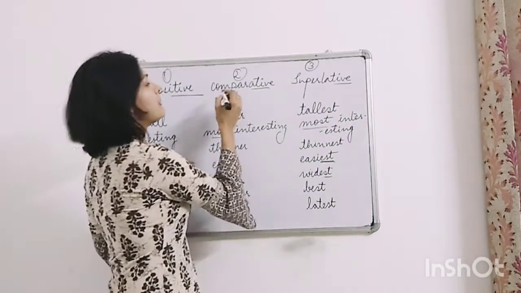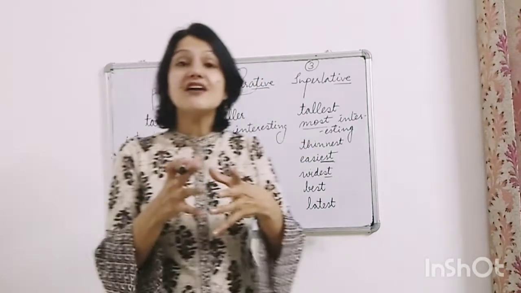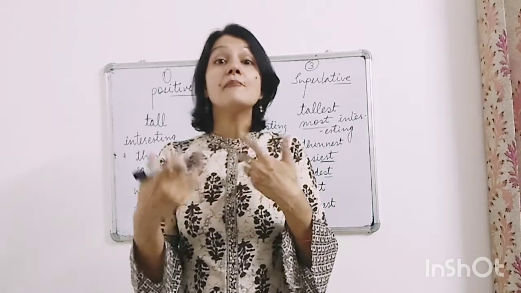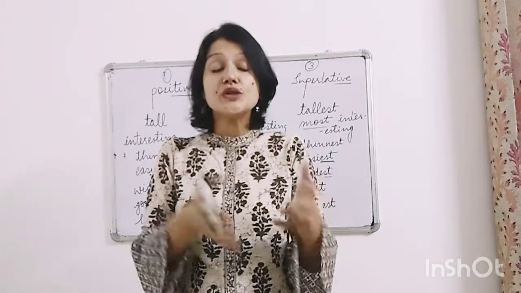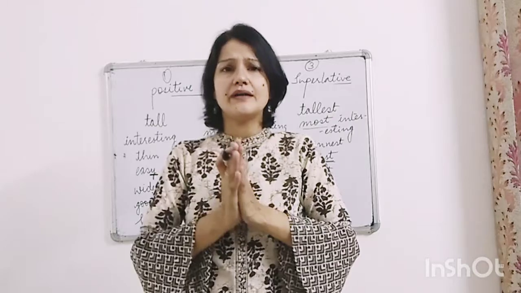You can remember this by the name. Comparative, the root word here is to compare. So basically you are comparing two things, or two boys or two girls or whatsoever, right?